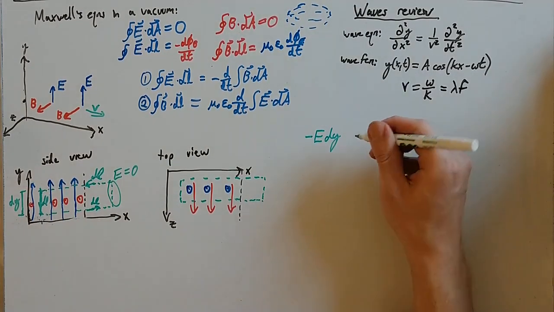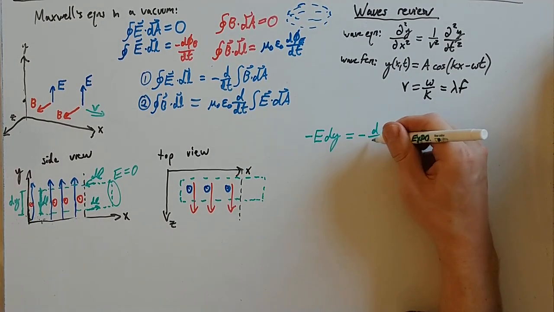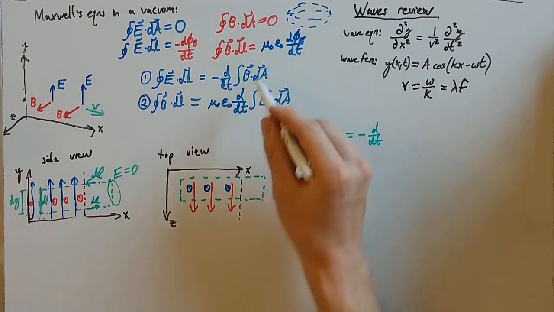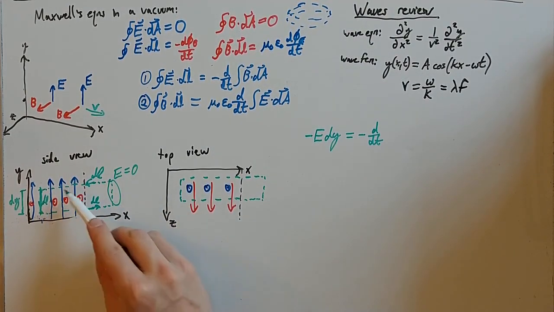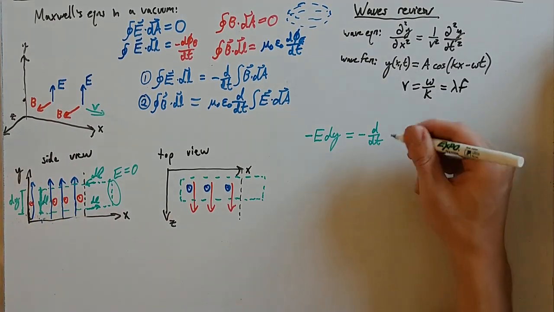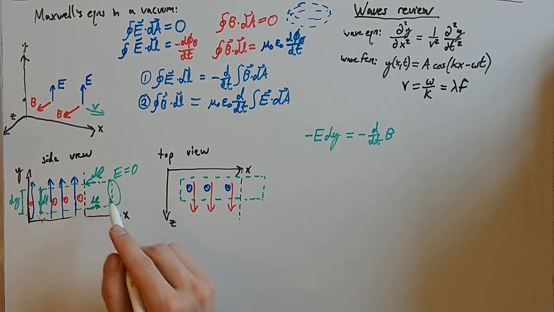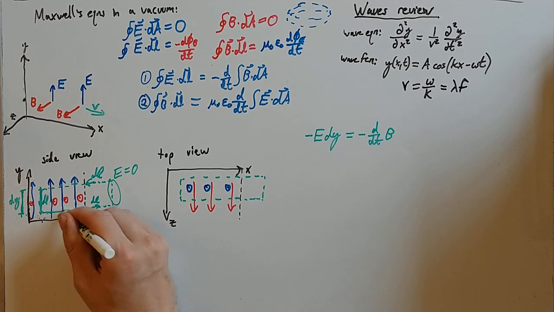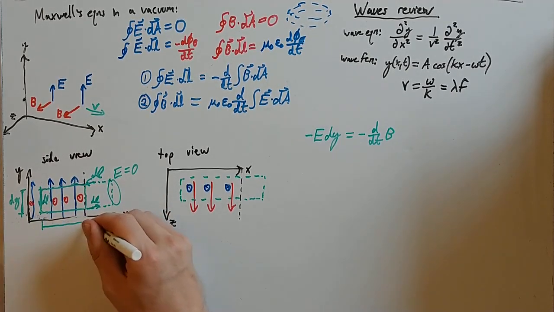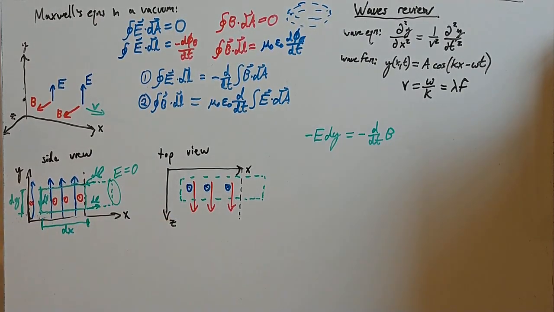All right, so we know that this has to be equal to minus d/dt times the flux through this loop. So what is the magnetic flux through this loop? Well, it depends on the amount of B field going through the loop, and then it depends on dA, which is this distance y times the distance I'll call dx, from here to here.